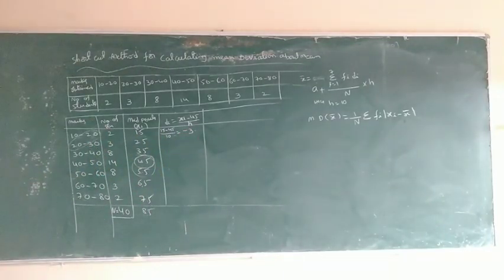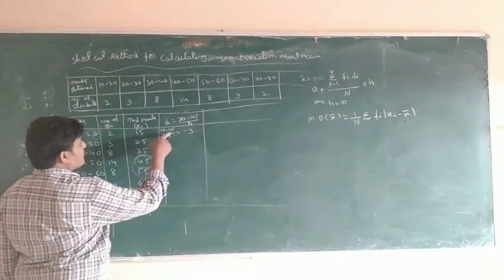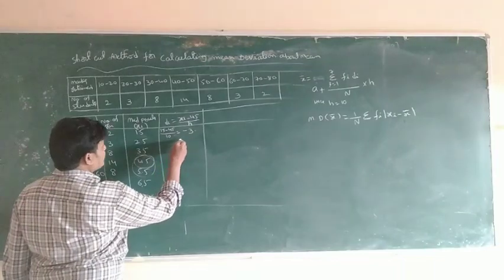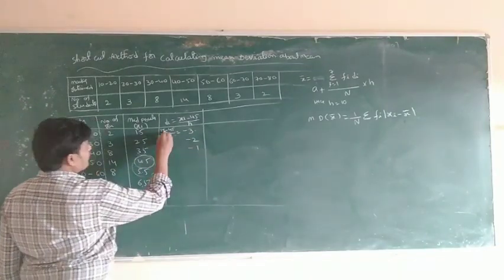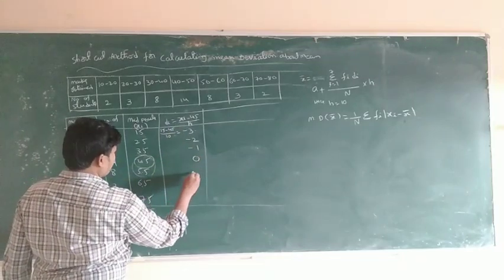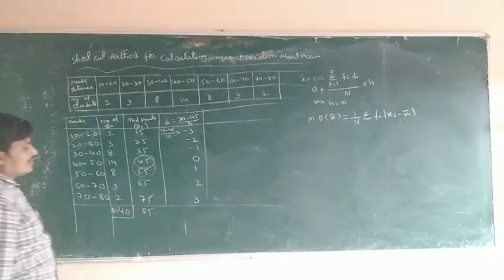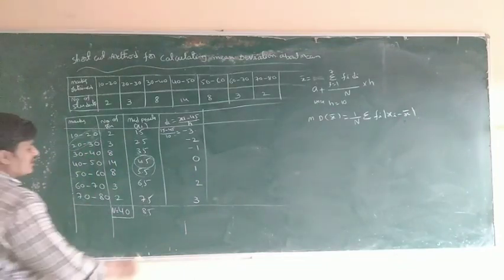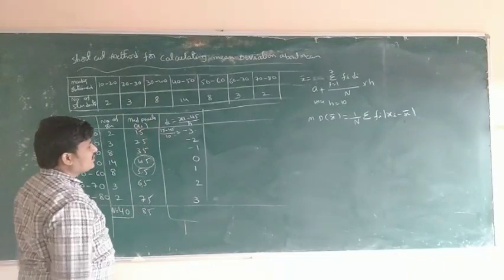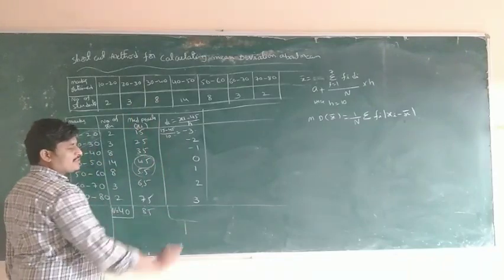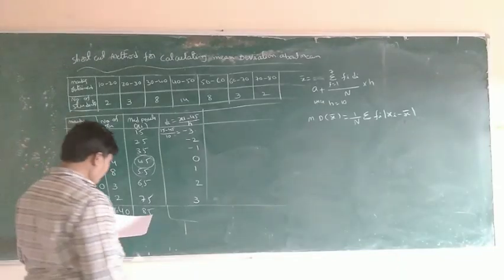It is negative, there is no modulus here, only negative or positive. 25 minus 45 is minus 20, by 10, equal to minus 2. Then minus 1. 45 minus 45 is 0, then 1, 2, 3. The total, the sum of all the di values, must compulsorily be 0. This is the main point.